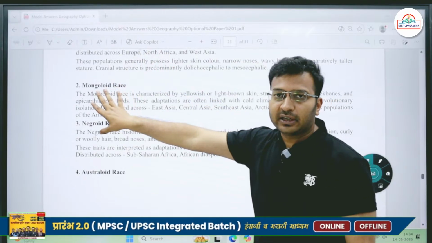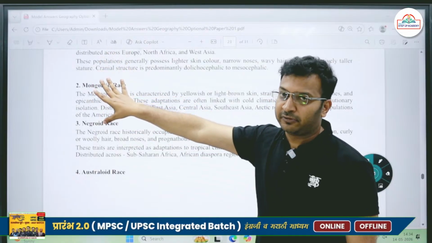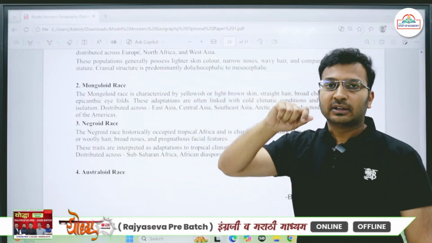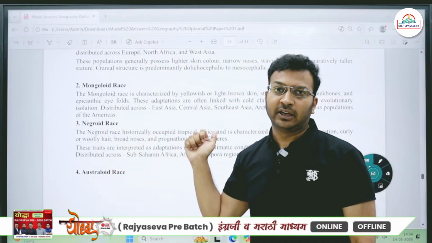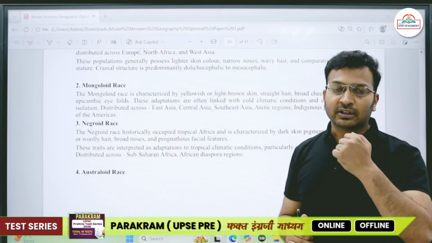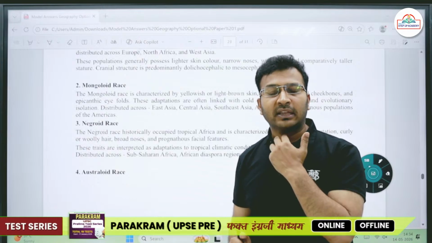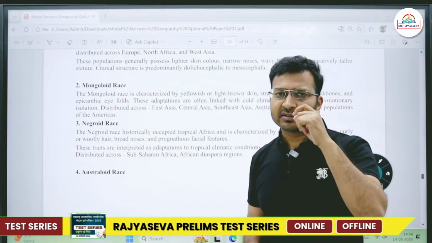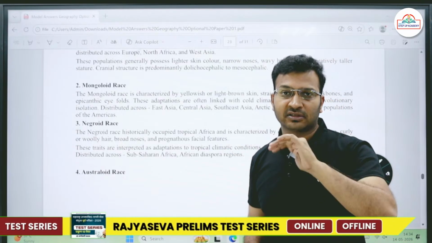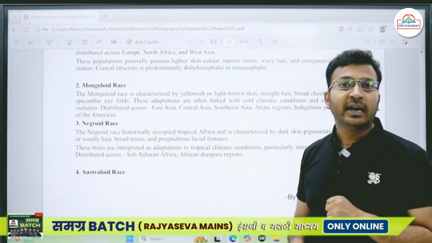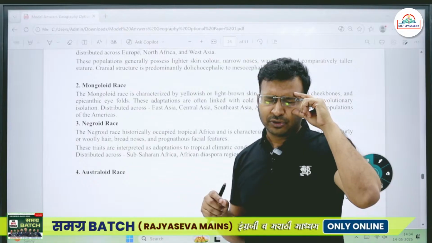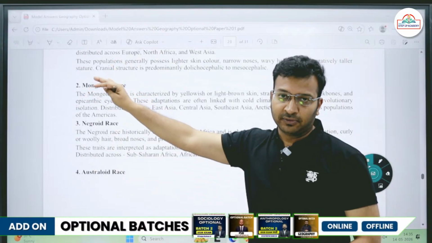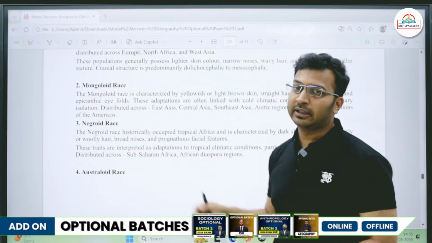So this classification is basically based on physical features, but the epicanthic eyelid folds have developed also because of the type of climate that they were living in. If I talk about the Mongolia region, it is a very cold area. Glaciers are also present over there, as a result of which the albedo effect is very high, and the sun's insolation that is reflected back is very intense, as a result of which they usually tend to keep a small eye. Over a period of time their race evolved, and the epicanthic eye fold was formed.